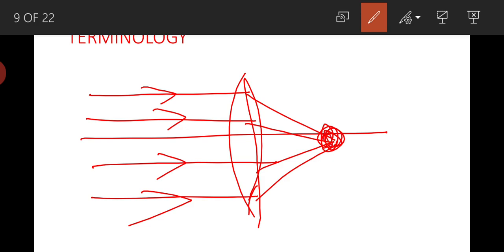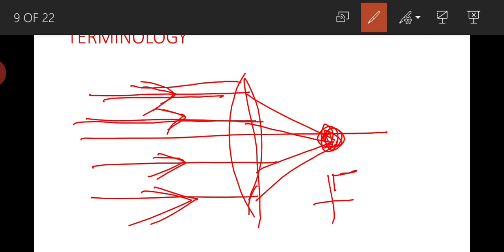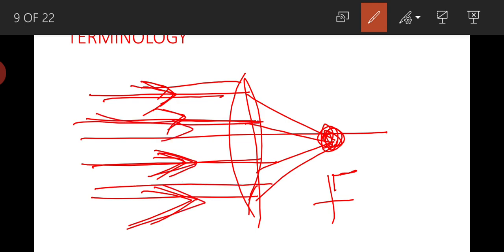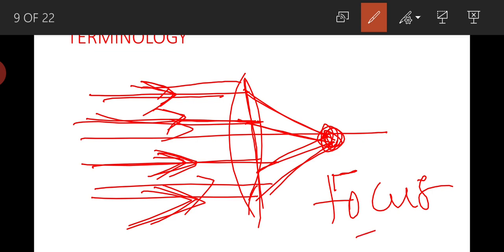Focus is a point where all the light rays which are coming from infinite distance, or the light rays which are parallel to the principal axis, meet. The light rays which are coming from infinite distance will be parallel to the principal axis. When all the light rays which are parallel to the principal axis fall on the convex lens, they will meet at one particular point. That particular point is called the focus.